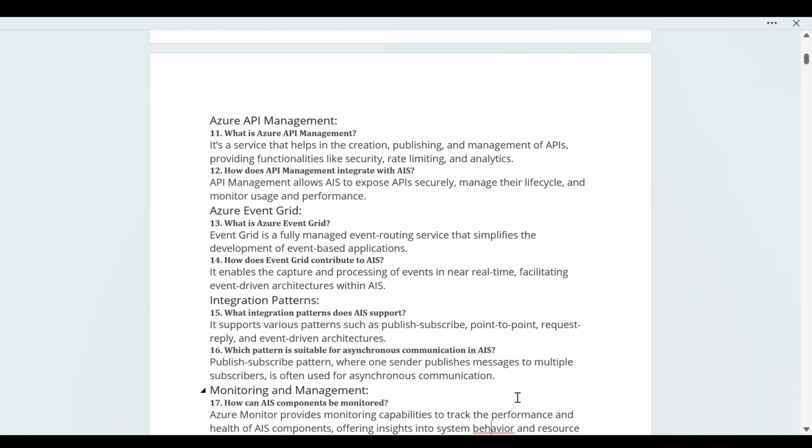Next: which pattern is suitable for async communication in AIS? Pub-sub is a pattern where one sender publishes a message to multiple subscribers, and it is often used for async communication. It is the best suited example.